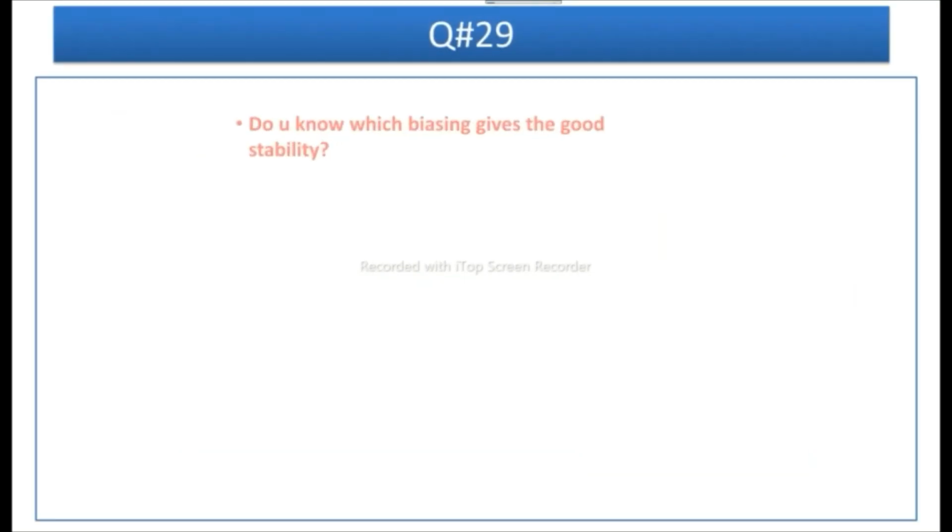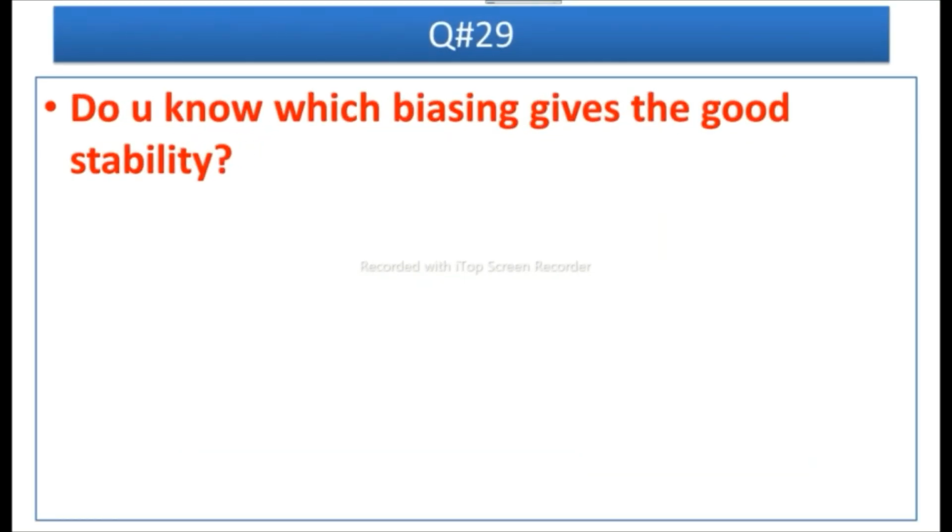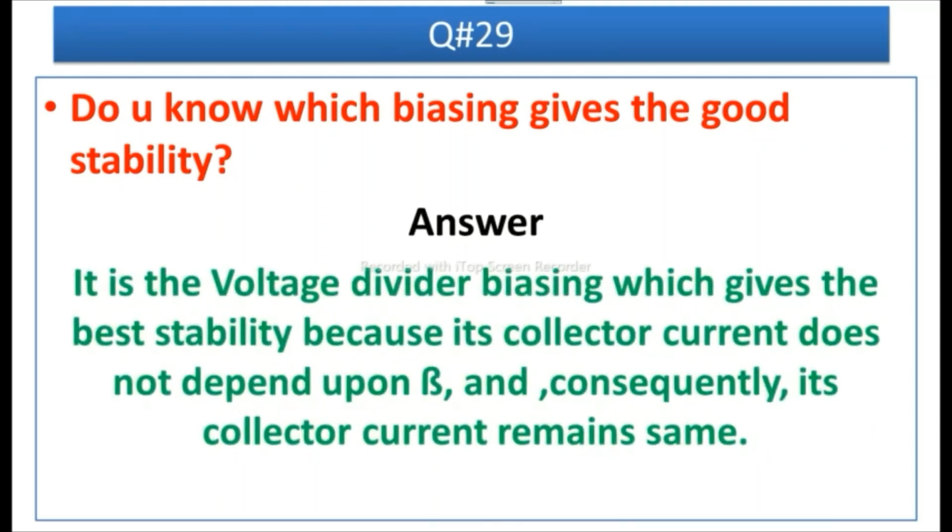Question number 29 is, do you know which biasing gives the good stability? Answer is, it is the voltage divider biasing which gives the best stability because its collector current doesn't depend upon beta and consequently its collector current always remains same.